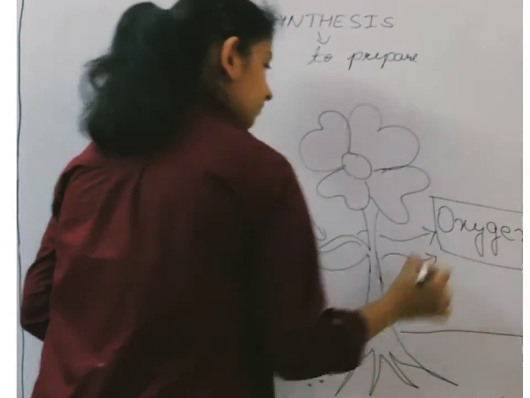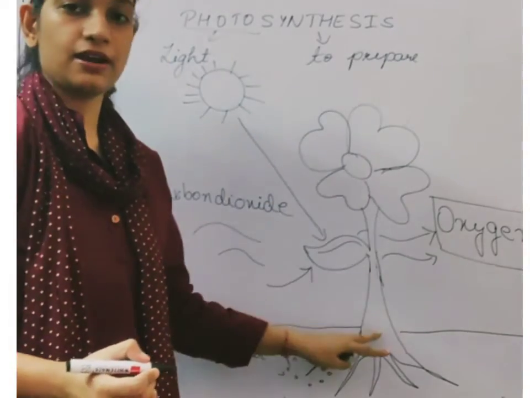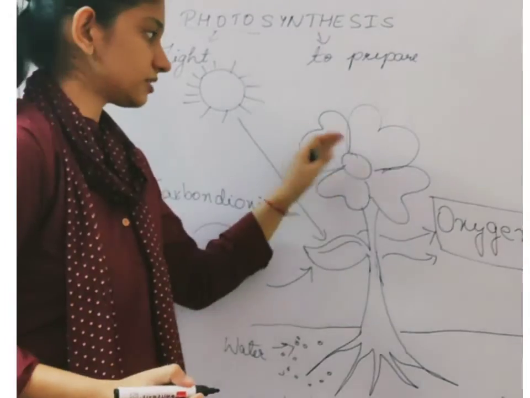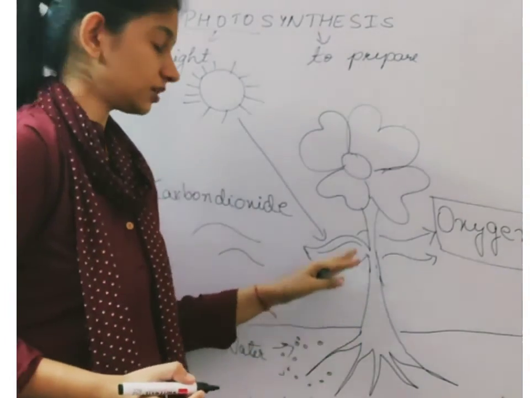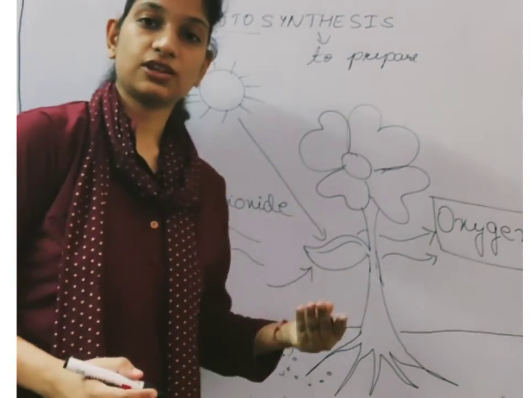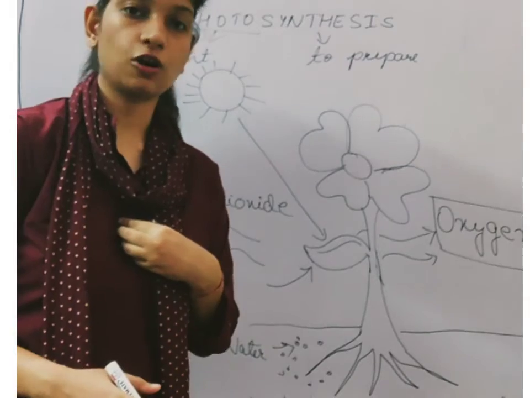Oxygen. After preparing, the food is transferred to the entire plant, be it the flower, be it the roots, be it the stem, be it the leaves. It is transferred throughout the plant, and then what is the extra thing that comes out? That is oxygen, which is necessary for all of us.